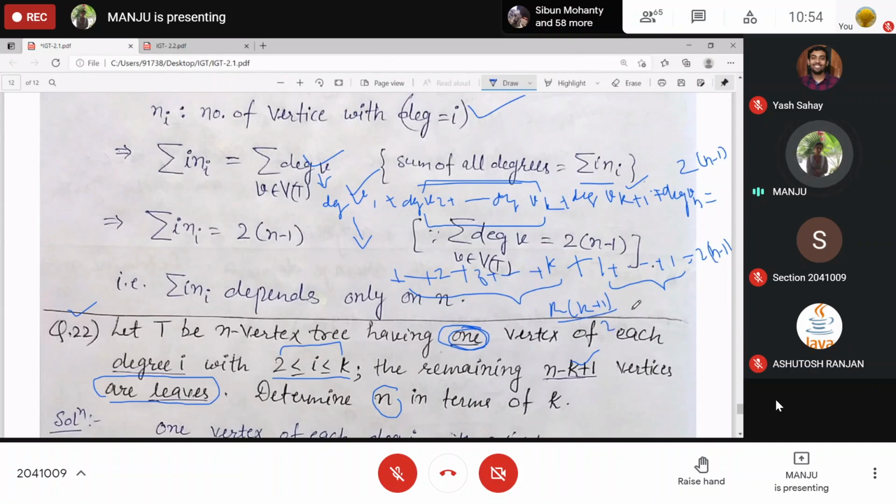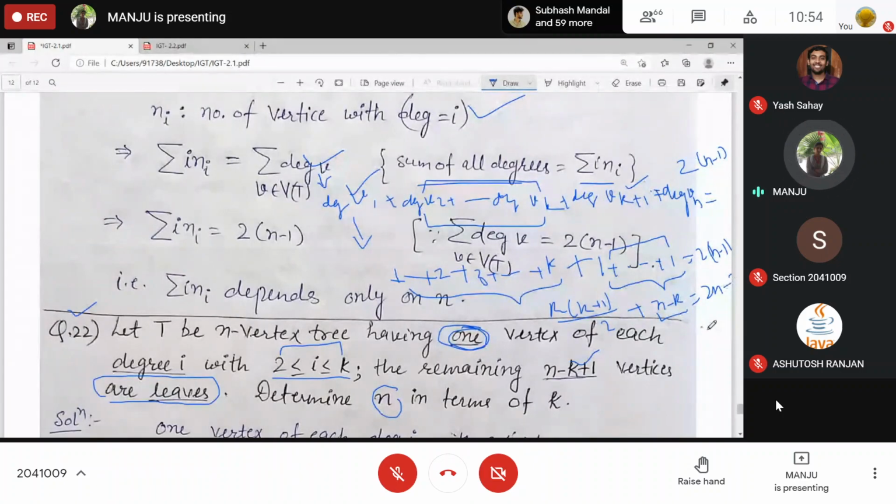The first k numbers' summation plus this is n minus k times. 1 is being added how many times? k plus 1 and so on up to n. So n minus k. Right? Is equal to 2n minus 2. Okay. So 2 will be over here and n is over here.